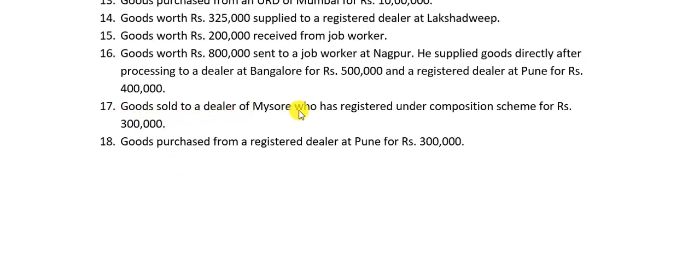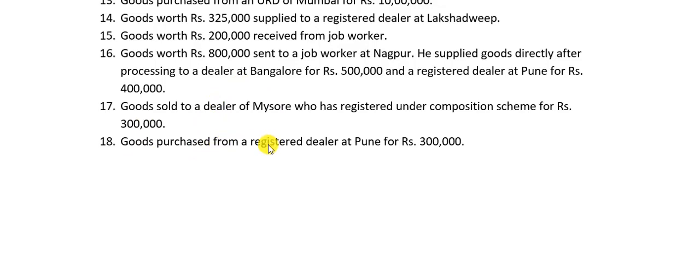Goods sold to a dealer of Mysore who has registered under composition scheme for rupees 3 lakh. To whom you sell is not important while you are supplying. Where you sell it, where you supply it is important. Mysore, Karnataka, outside the state, from Maharashtra to Karnataka, so IGST.